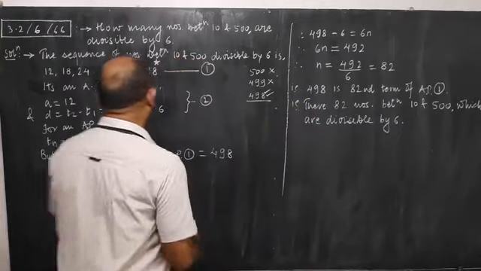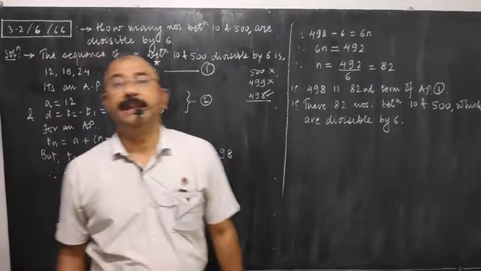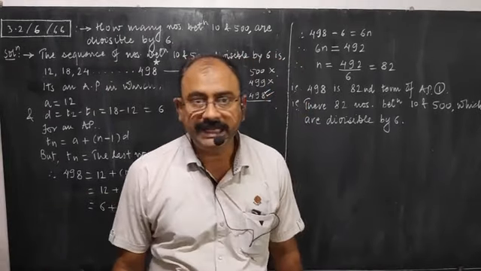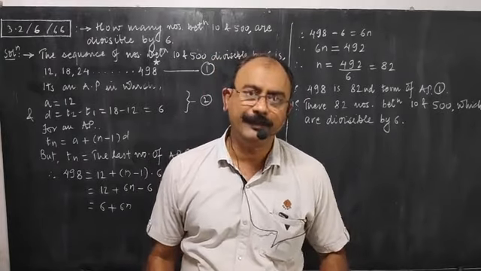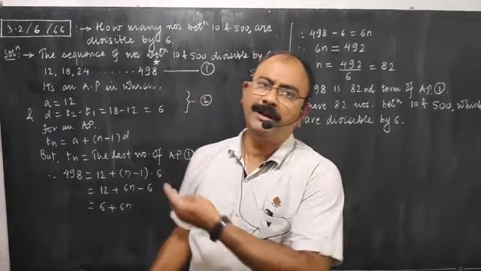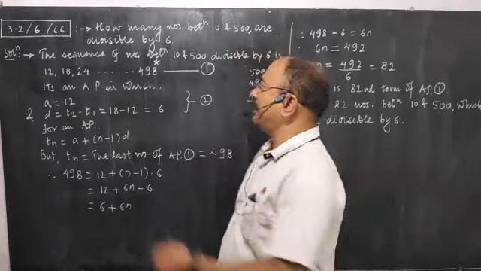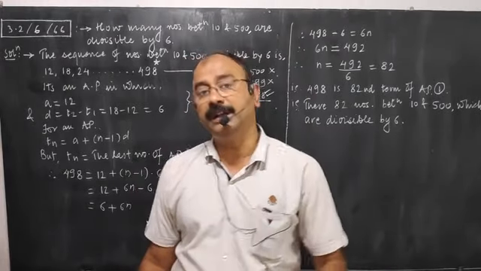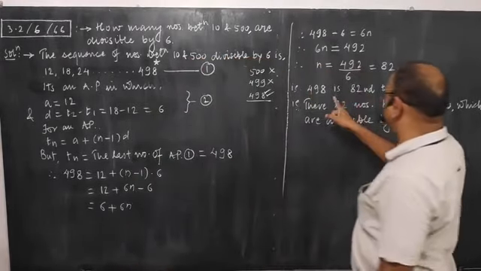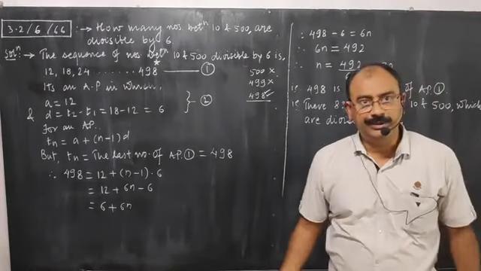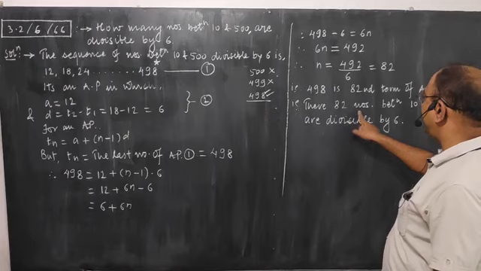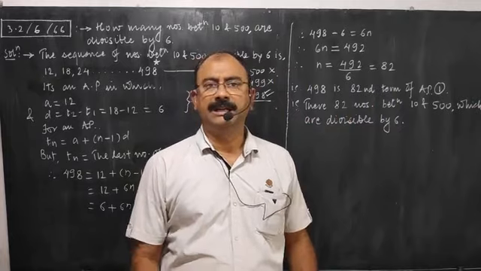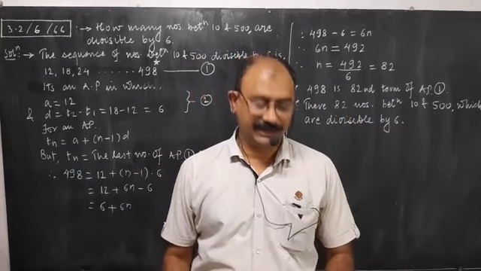What does it mean? 498 is the 82nd term of this AP. Now we have to express the same conclusion according to the question, according to the requirement. The question says how many numbers are there between 10 and 500 divisible by 6. So we will convert this conclusion into the required answer. There are 82 numbers between 10 and 500 which are divisible by 6. Like this, I'll send you some more examples for homework.